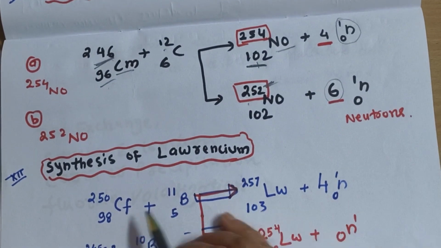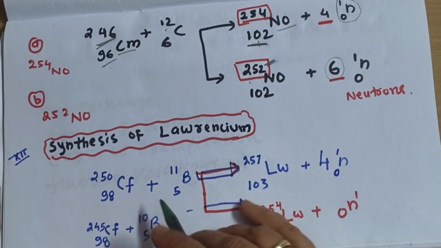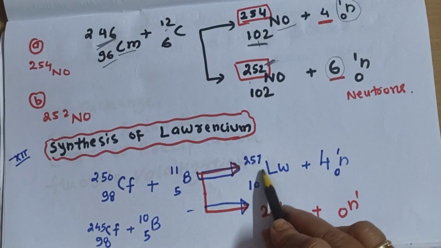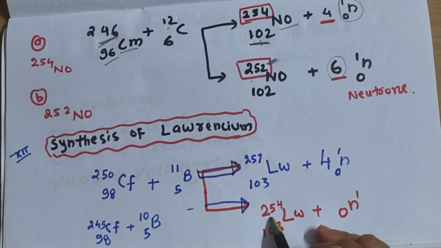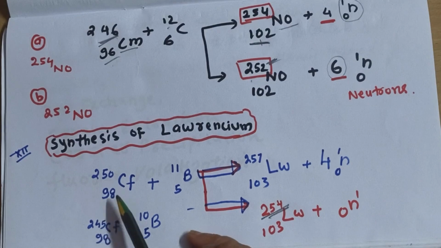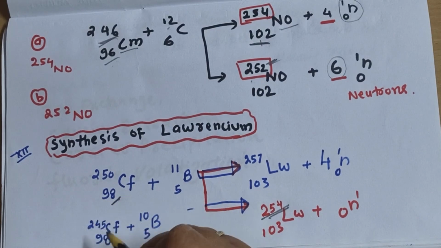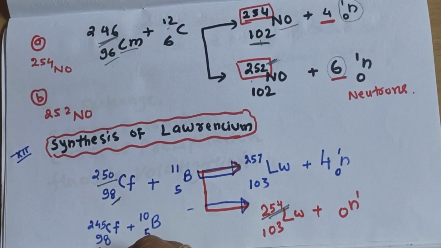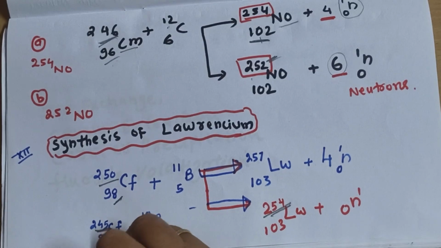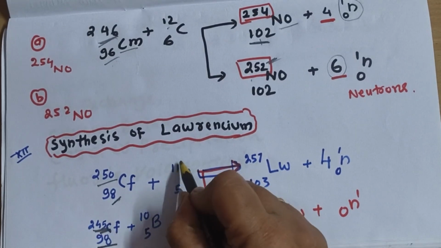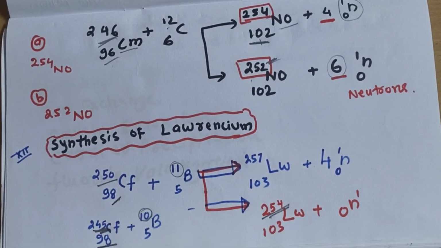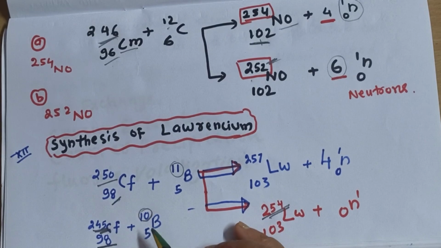Now next is the lawrencium synthesis. So it can be done again in 2 ways. First lawrencium 257 and second is lawrencium 254. So we can take our californium 98, 250, californium atomic number 98, mass 245. You can take the boron 11 isotope, boron 10 isotope. 10 isotope we have discussed in the table.